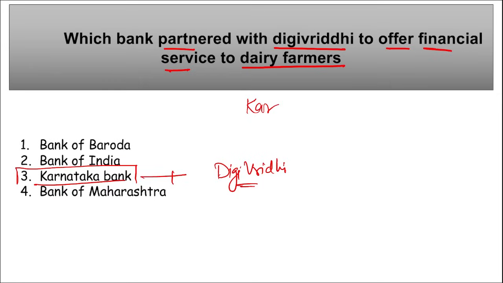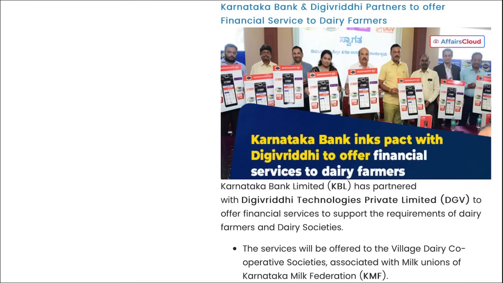This service will be offered to the village dairy cooperative societies associated with the milk unions of the Karnataka Milk Federation. Important, take a note of this. Various services and products under this will be offered to the dairy farmers by Karnataka Bank.